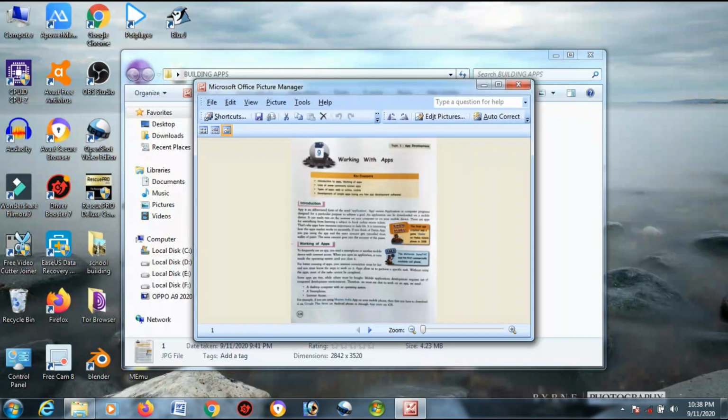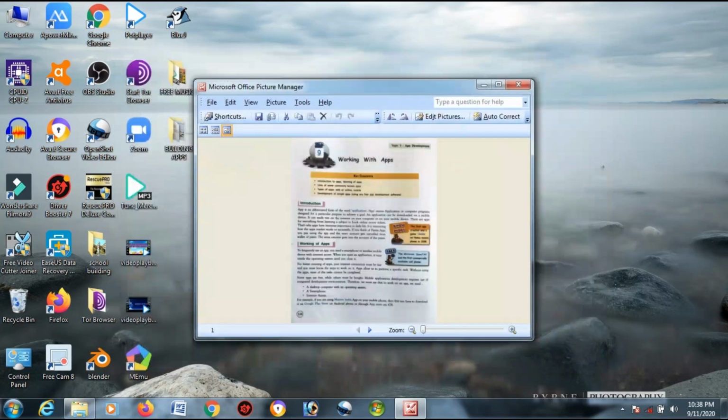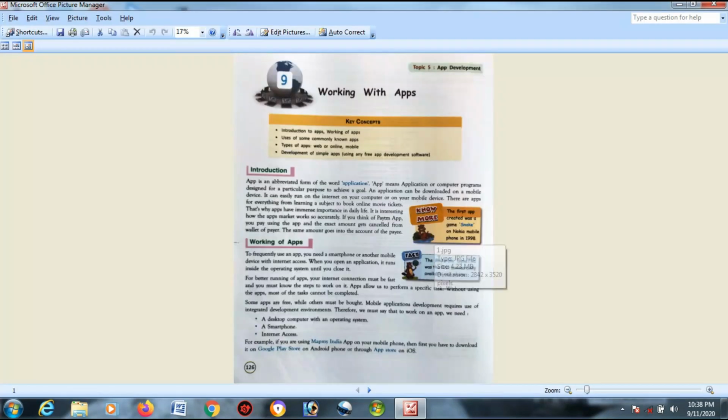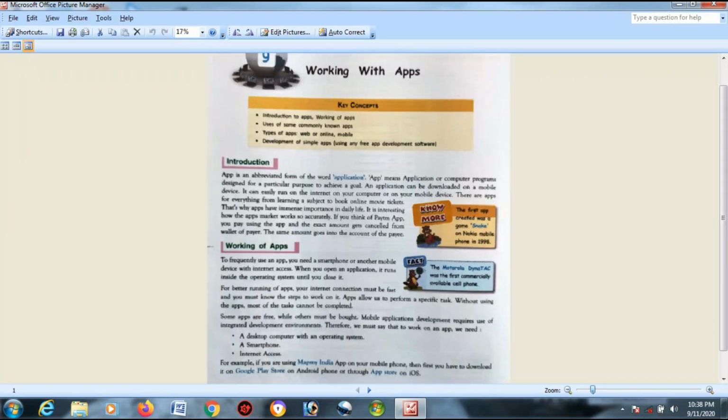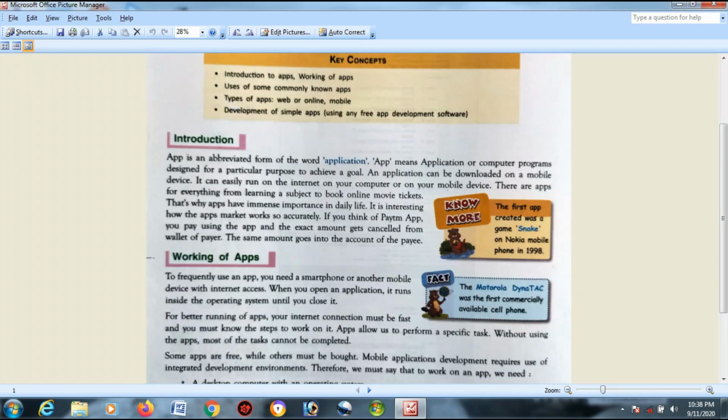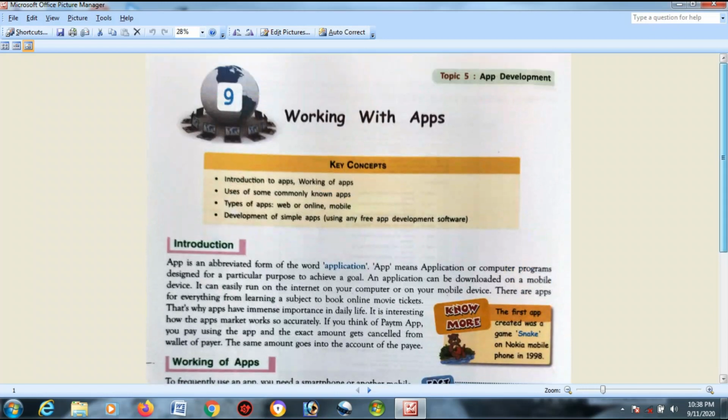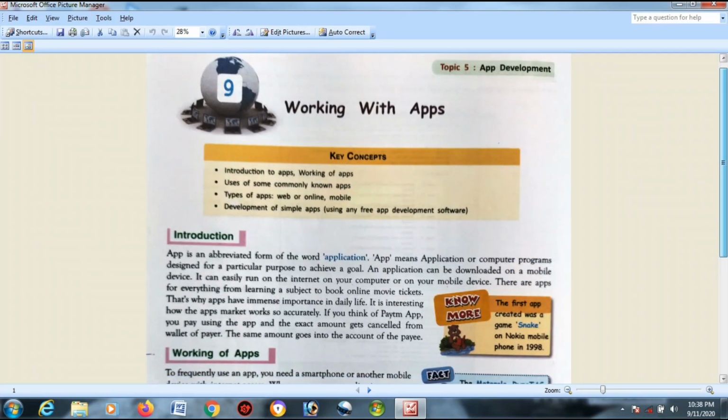Let me open the slide. Let me zoom in a bit, so that you can get a very clear view. Okay. The chapter is working with apps.